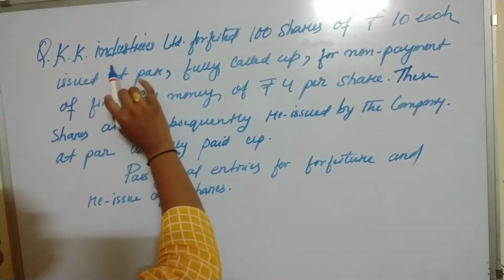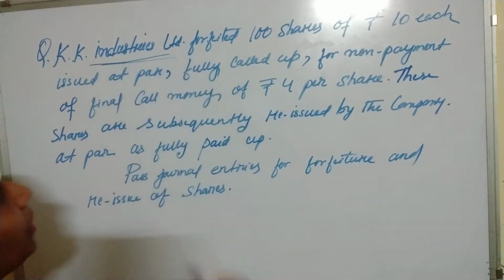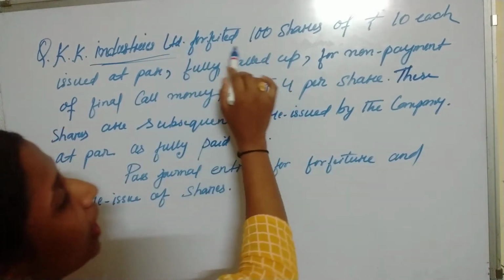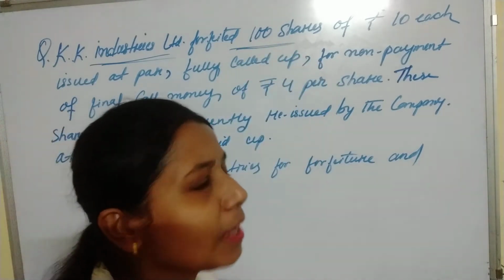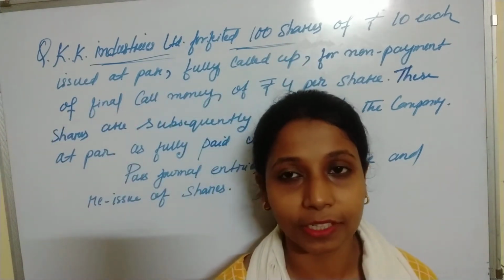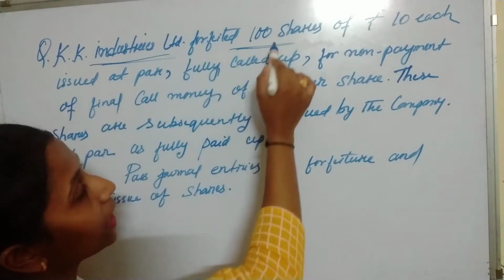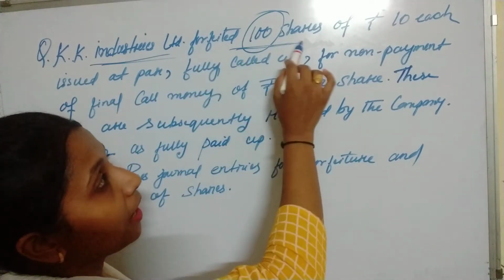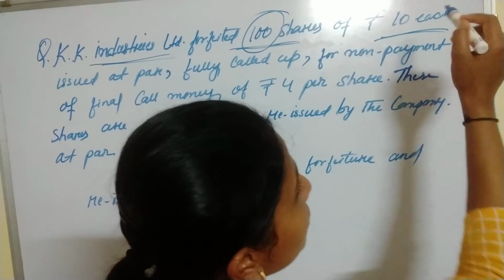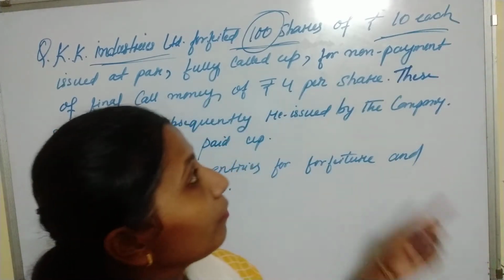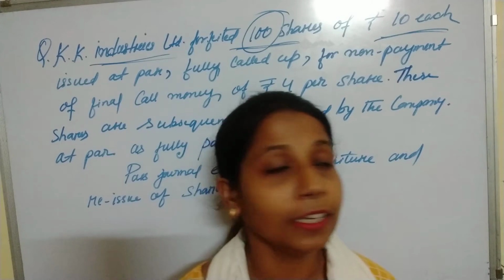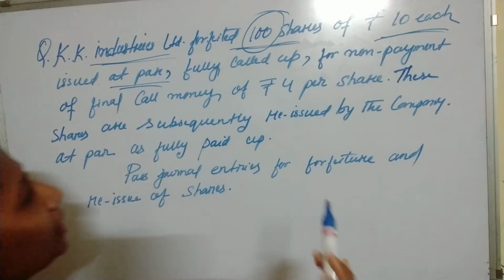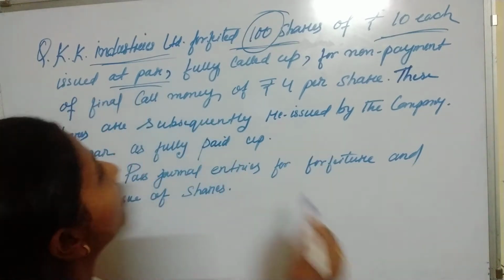So the name of our company is KK Industries Limited. KK Industries Limited forfeited 100 shares. So, what is the total number of shares that the company has forfeited? The total number of shares that the company has forfeited is 100 shares. That is, the shares are of rupees 10 each, so the face value of the shares is rupees 10. And the shares are issued at par. Here in the question itself it is written the shares are issued at par.